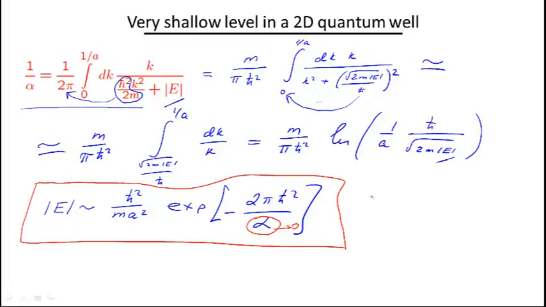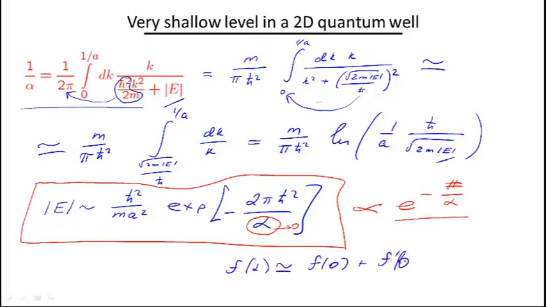But the function is strange because if you write e to the power minus something over alpha, this function does not have a Taylor expansion. Remember that if we have a function f of alpha, normally at small alpha we can approximate it by f of 0 plus f prime of 0 times alpha plus f double prime of 0 over 2 alpha squared, etc. This is a regular Taylor expansion of a function.